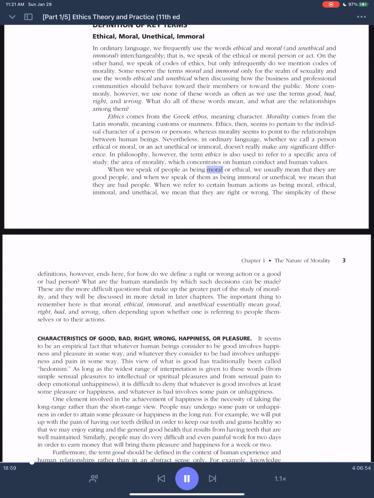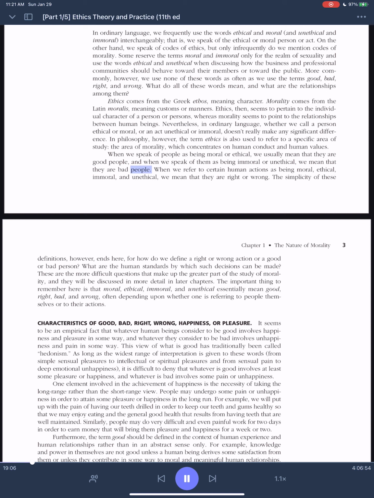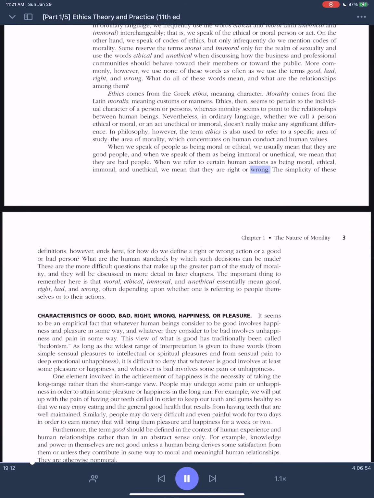When we speak of people as being moral or ethical, we usually mean that they are good people, and when we speak of them as being immoral or unethical, we mean that they are bad people. When we refer to certain human actions as being moral, ethical, immoral, and unethical, we mean that they are right or wrong. The simplicity of these